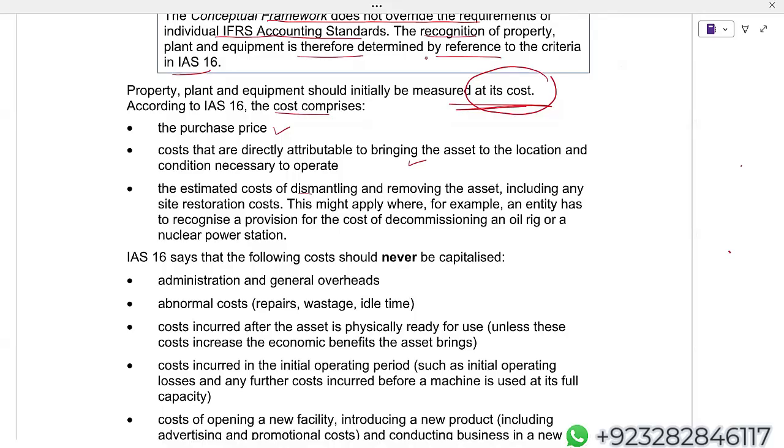Repeat. Property, plant, and equipment debit. And I'm going to credit what? Provision.